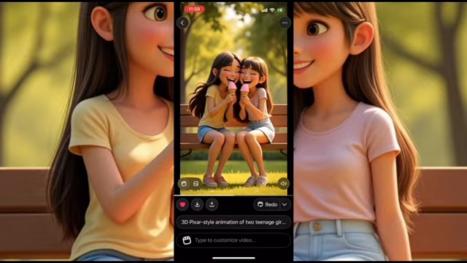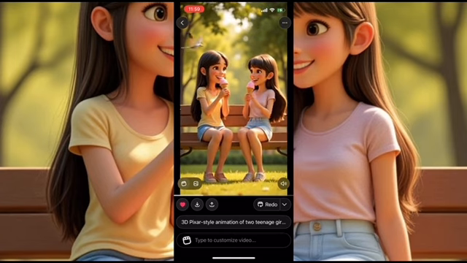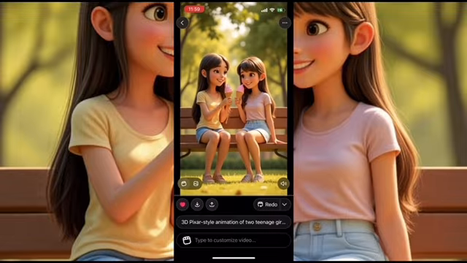Now the video has been generated. I will do this for all of the other images to convert them to videos. And our next step will be to create the voiceover for our video.